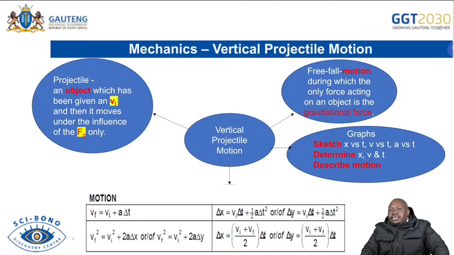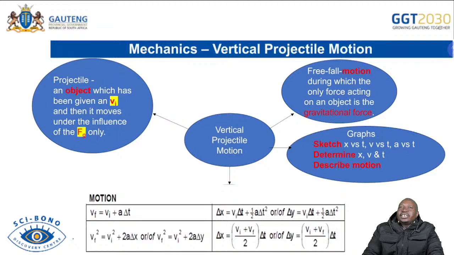Now, if you look at the second topic, which is vertical projectile motion. What are we saying here? Under vertical projectile motion, the first thing is to remember the definitions, and we have 2 important definitions for this question: the definition of what is a projectile and what is free fall. You can't go and write the exam without knowing those 2 definitions. So you must know what is a projectile.